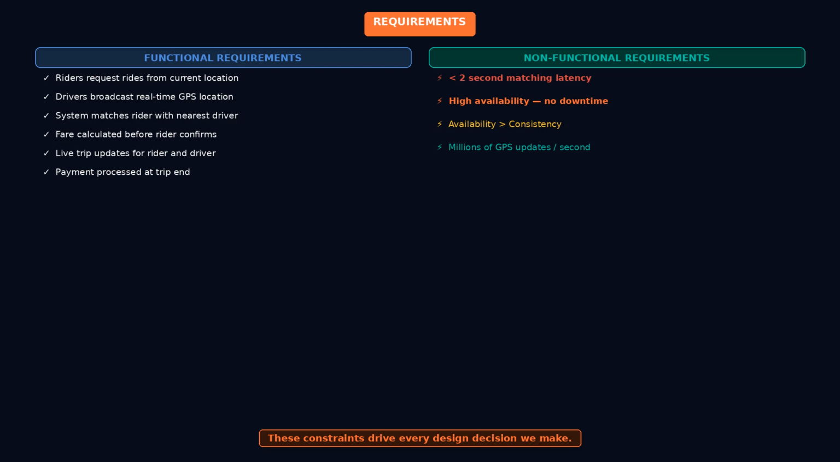Non-functional requirements: how the system must behave. Low latency: matching must happen in under 2 seconds. High availability: downtime means lost revenue. Consistency is less critical than availability. It's acceptable if two drivers briefly see the same rider request. The location service must handle millions of GPS updates per second. These constraints will drive every design decision we make.